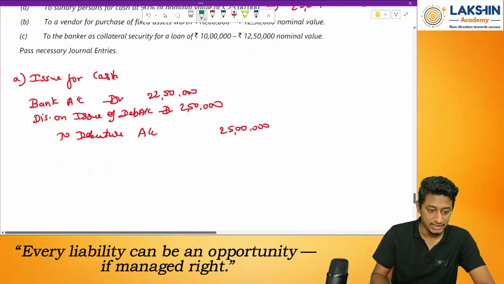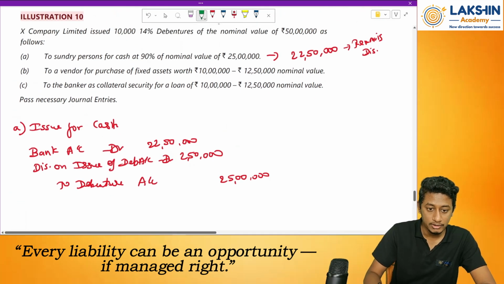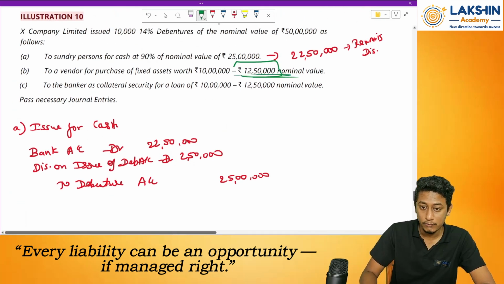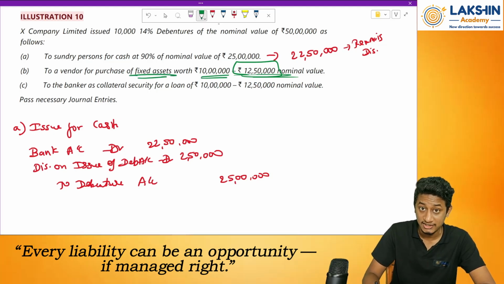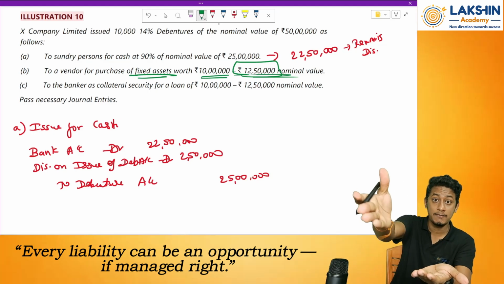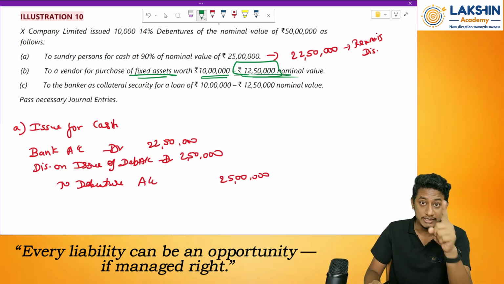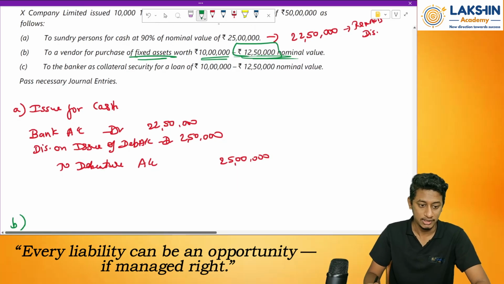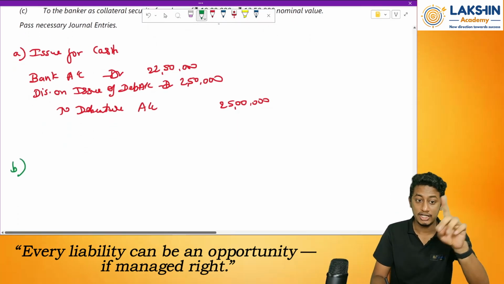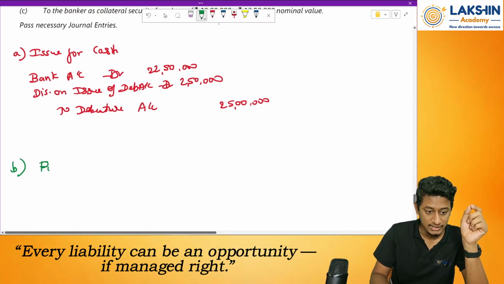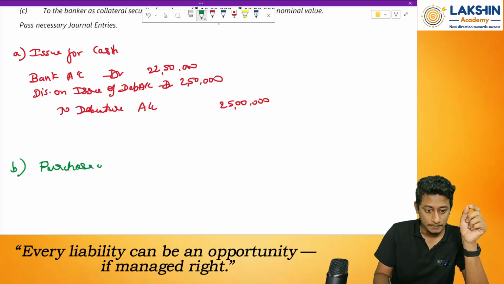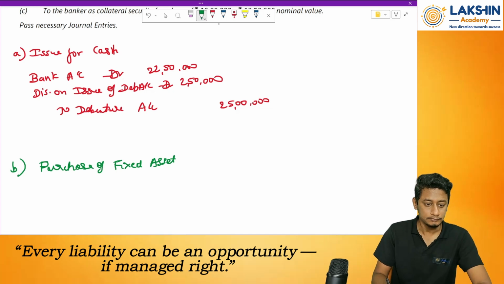Next, going on to the second entry. That is issue of debentures of nominal value 12.5 lakhs for a fixed asset worth rupees 10 lakhs. So for a fixed asset worth rupees 10 lakh, I am giving them a debenture worth rupees 12.5 lakhs. That means I am giving them more value. That means here again I am issuing a debenture at a discount. Let's see. First of all, pass the entry for purchase of fixed asset. What is the entry?